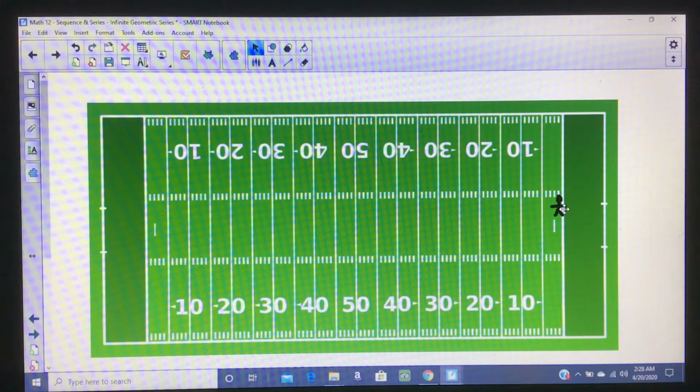If I have them do this forever, if they keep going half the field, they can do this forever, and they never actually make it to the goal line. So now this is kind of a silly thing to do. Why would somebody do this? But this actually was a paradox formulated in ancient Greece.